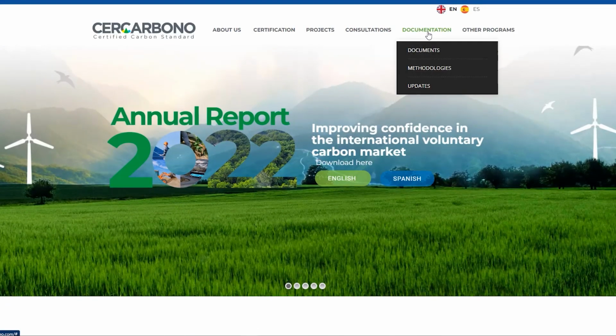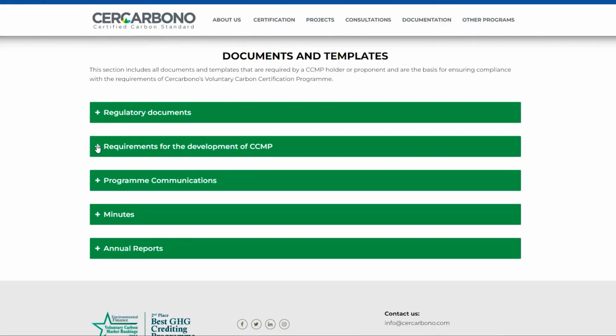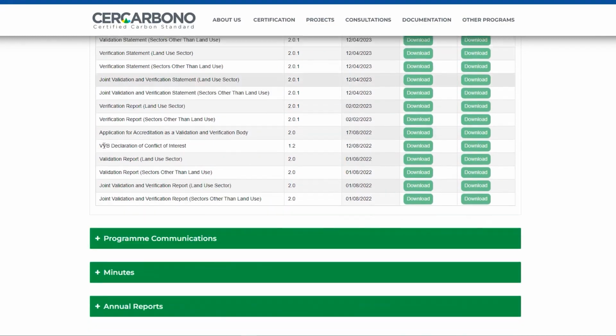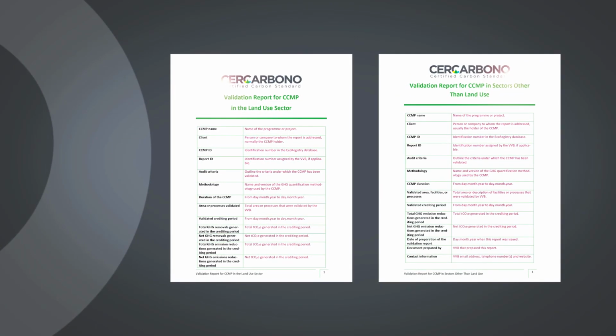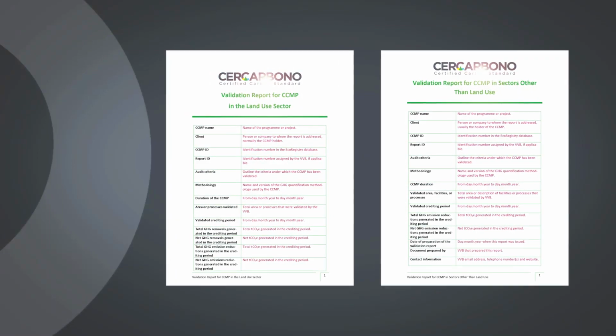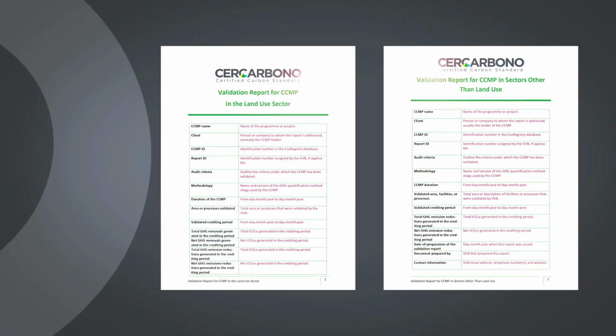Two validation report templates can be found in the documentation section of Cercarbono's webpage. One intended for the land use sector and other for sectors other than land use. While these templates are optional for VVBs to use, Cercarbono assesses compliance with all elements therein included.